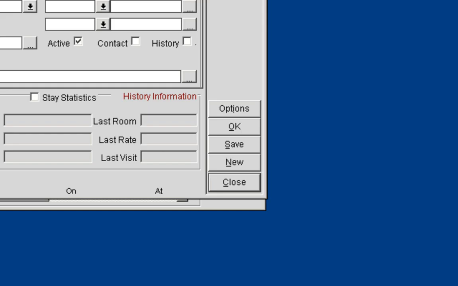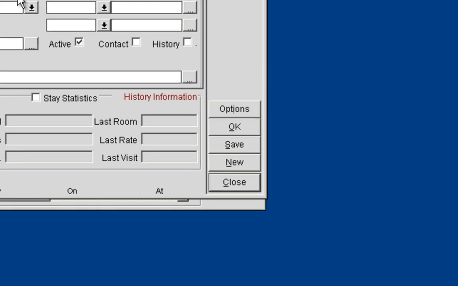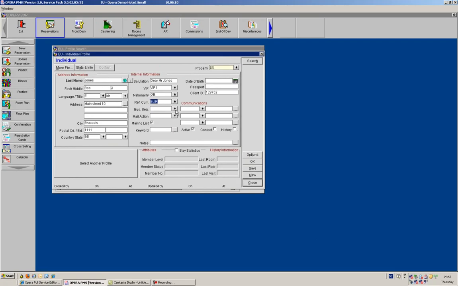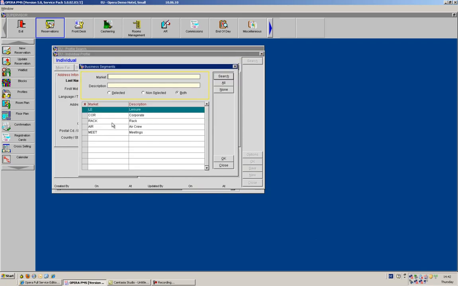And I need to open up the list of values by either clicking on the drop-down arrow, or I could also use F9 and this would open up the list of values. If you know the code, then you could also just type it in directly. The reference currency would be the base currency that is used for the property, so this should not really be changed. We can choose the business segment for this client, so we can know if this client is coming on a business trip or on a leisure trip, or if he's part of an airline crew, or if he's just coming for a meeting.